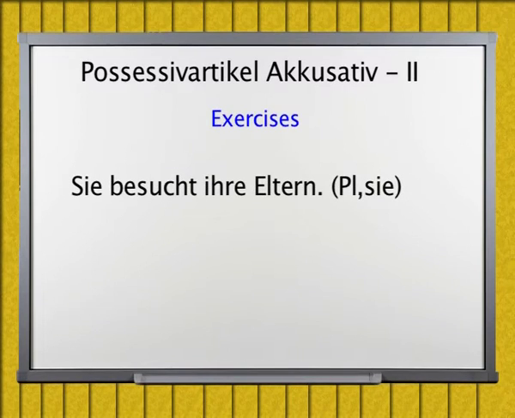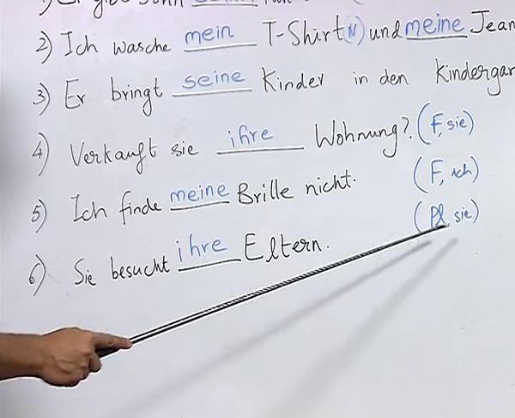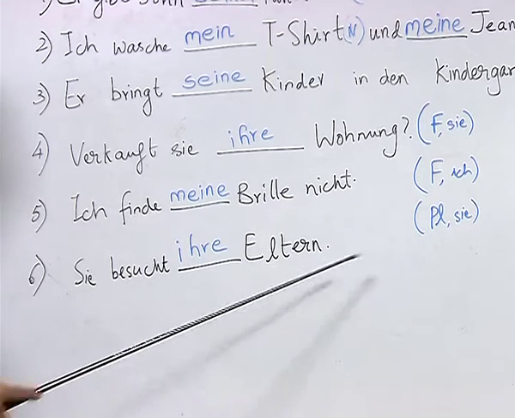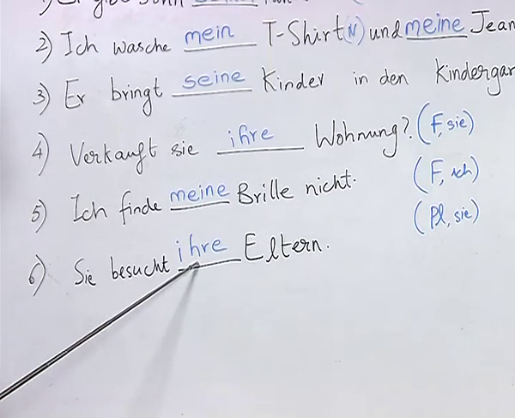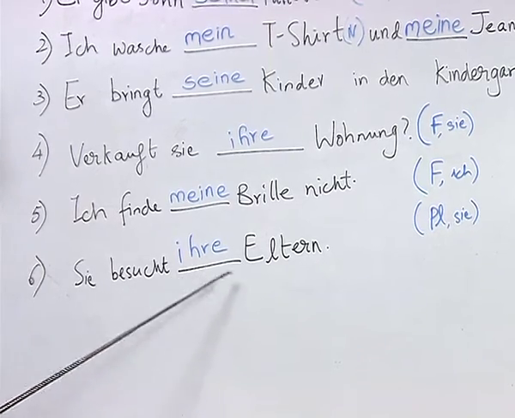Sie besucht ihre Eltern. Here also the student has given the right answer by combining the plural noun, which is Eltern, along with the pronoun sie in third person singular, and writing the correct possessive article ihre.